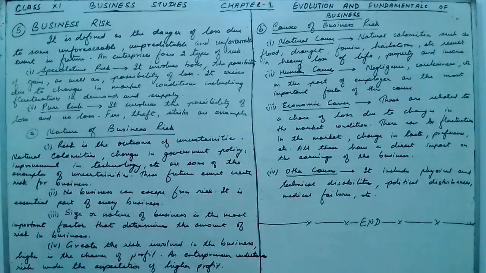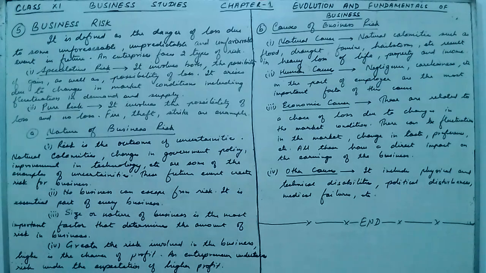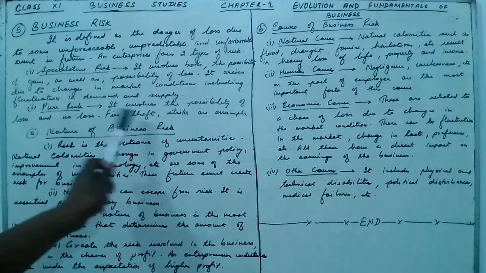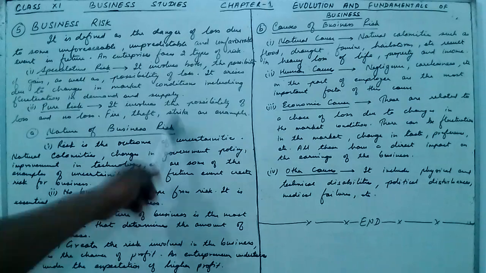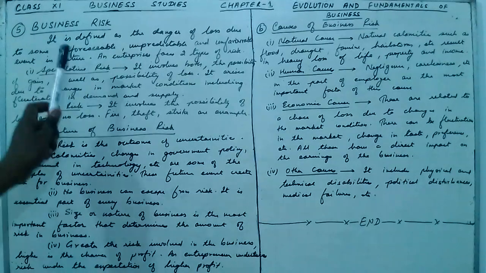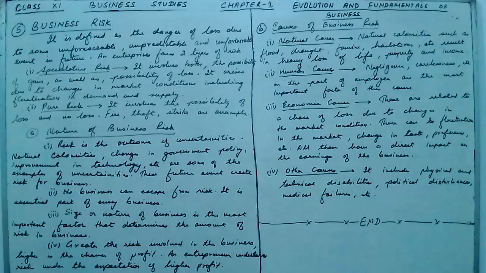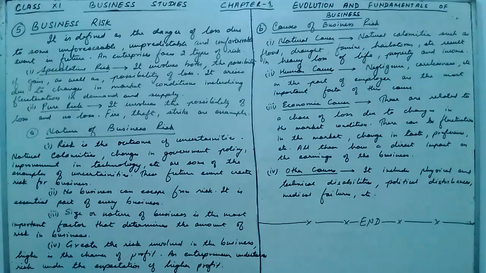The second type of risk is pure risk. It involves the possibility of loss and no loss. So in pure risk there is either loss or there is no loss. A very good example is fire, theft, strike, etc. From the fire there may be loss or no loss, or from the theft there may be loss or no loss, or from the strike there may be loss or no loss. But in speculative risk there is always the possibility of gain as well as the possibility of loss.